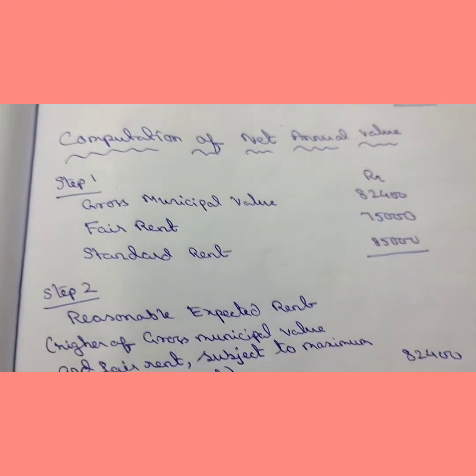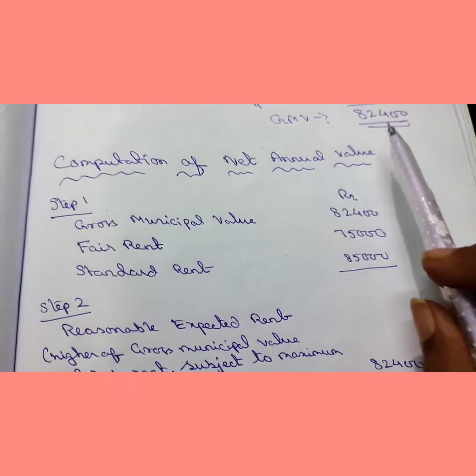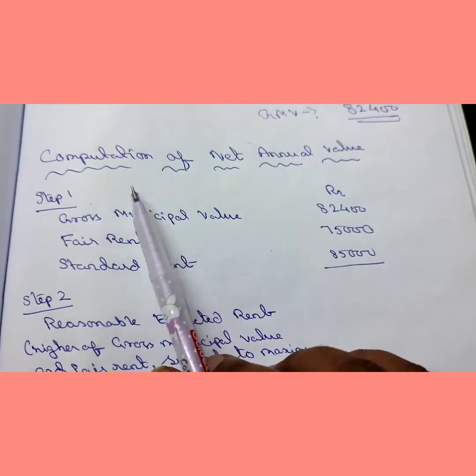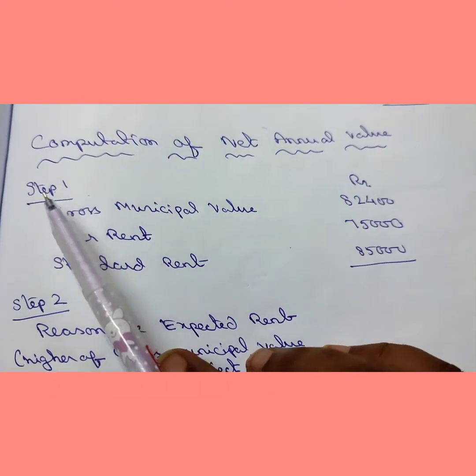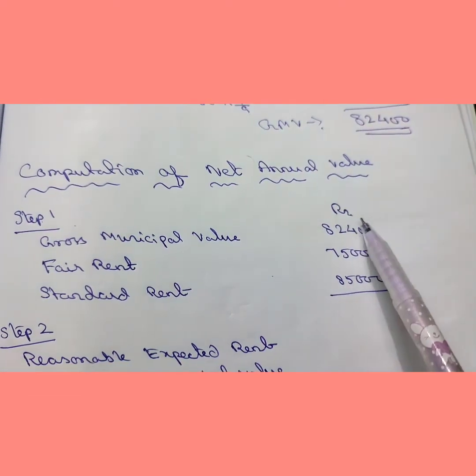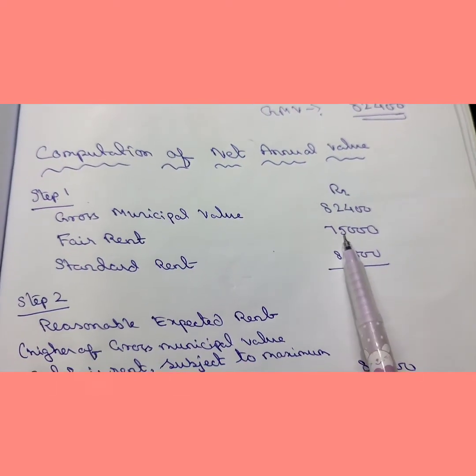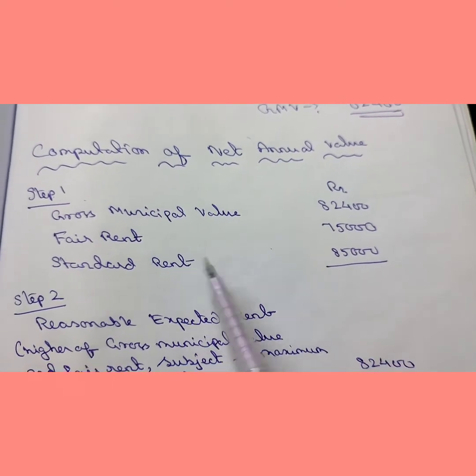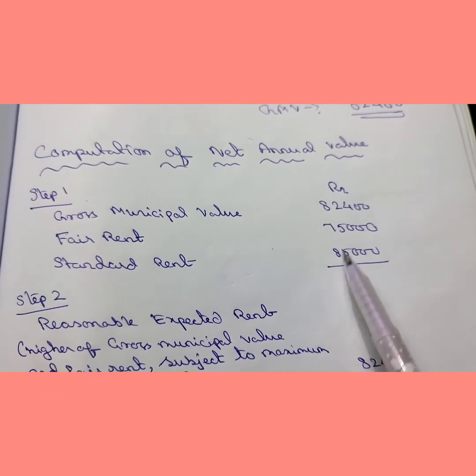Now the steps for computation of net annual value. For the calculation of net annual value, first step, you know that gross municipal value we have already calculated. Fair rent 75,000, standard rent 85,000. These two are given in the question.